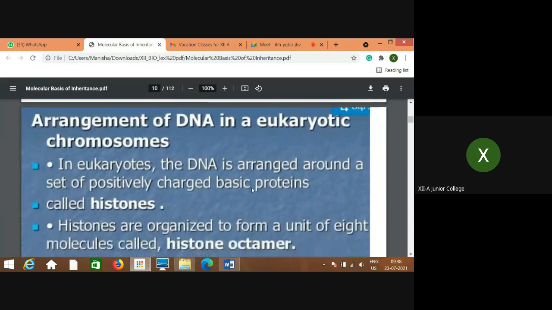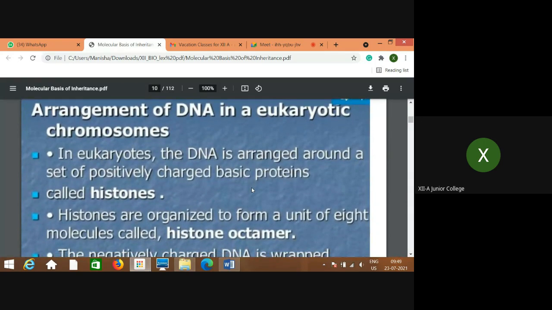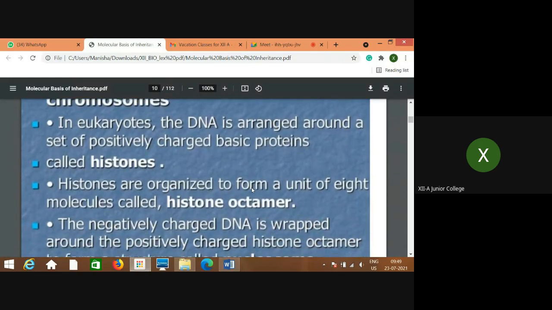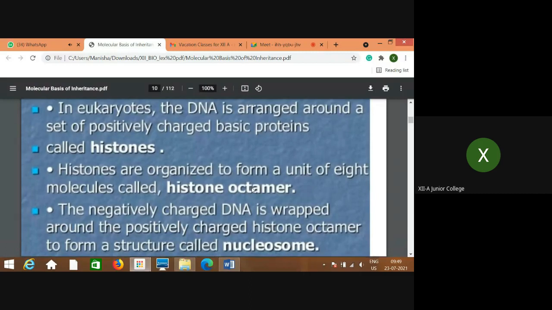This is eukaryotic DNA. Now, in the arrangement of DNA in eukaryotic chromosomes, the DNA is arranged around a set of positively charged basic proteins.